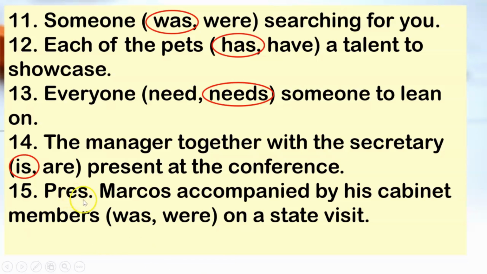And number 15, President Marcos accompanied by his cabinet members. So you still have the intervening phrase. Our main subject is President Marcos, so it should be was. President Marcos was on a state visit. Please don't forget rule number 2. Even in my board exam, this really came out.